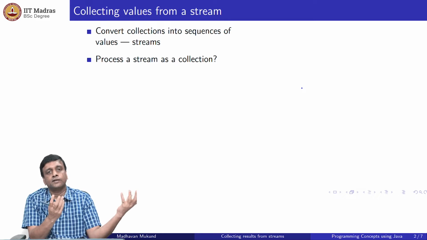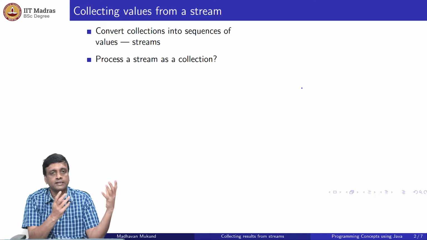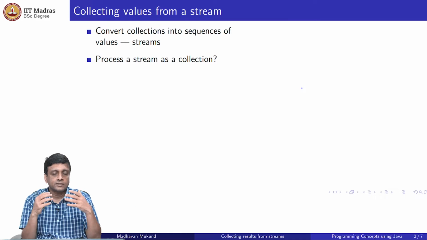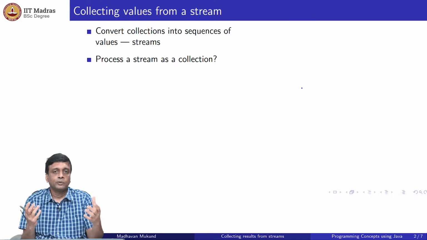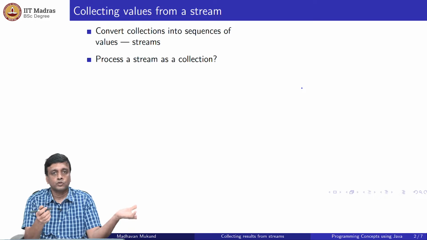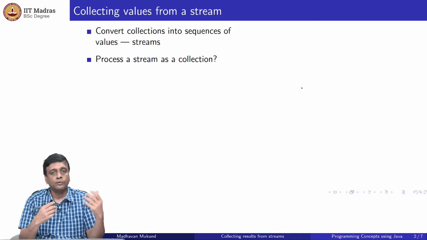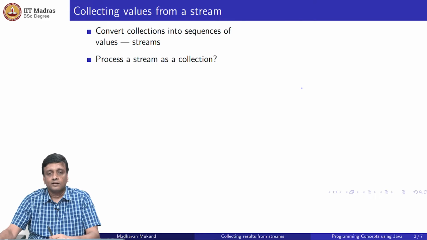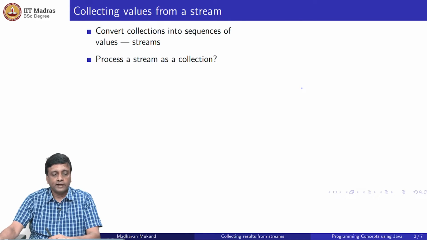You can't just assign it, unfortunately, to a list, right? A stream is different, and a stream is not a collection. So we can't just directly use things like collections to store the output of a stream. So we need a way to get it back. So one way is to not get it back at all, right?